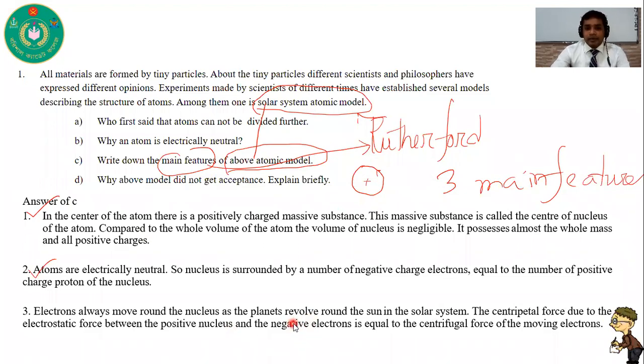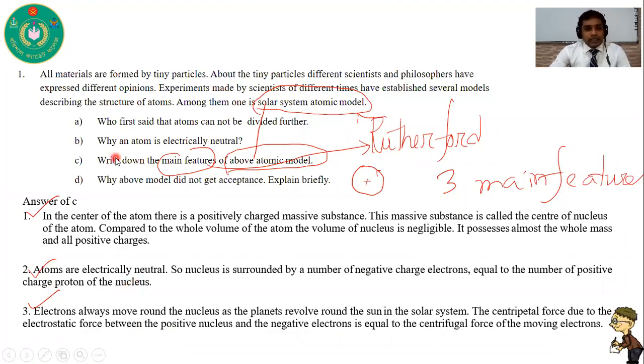We know that planets revolve around the sun in the solar system. And the centripetal force due to the electrostatic force between the positively charged nucleus and negative electrons is equal to the centrifugal force of the moving electron. That's why electrons are situated at the shell. So this is the third main feature of Rutherford's atomic model.